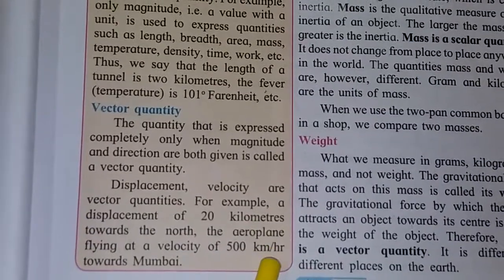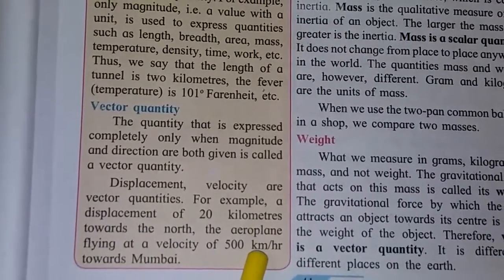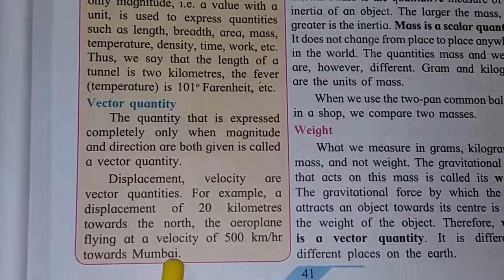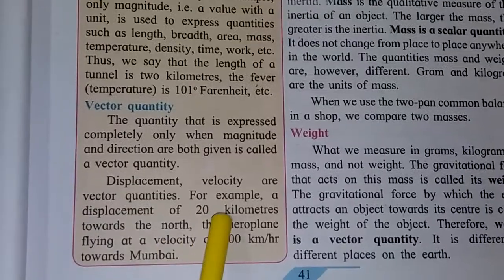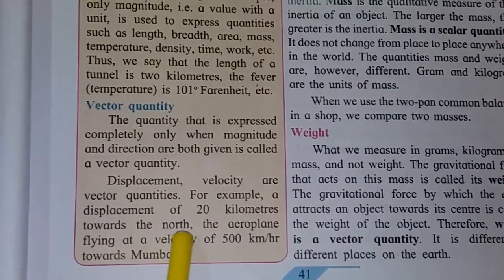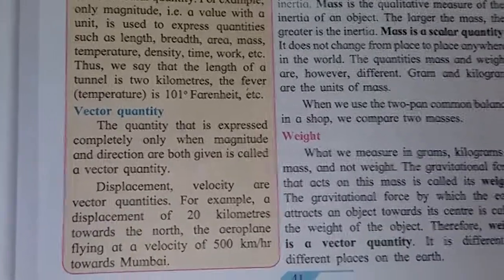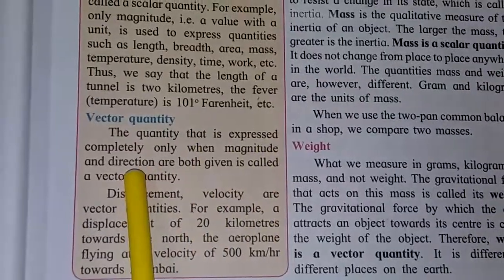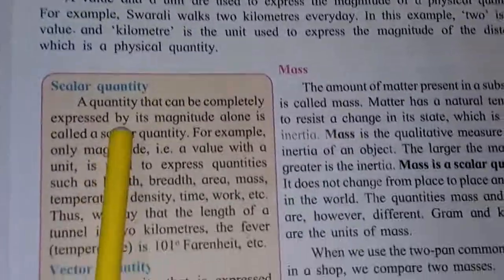Kilometer, this slash is called per. Kilometer per hour towards Mumbai. See here also direction is given, towards. Keep in mind in vector quantity we are considering magnitude and direction both, and in scalar quantity we are considering only magnitude.